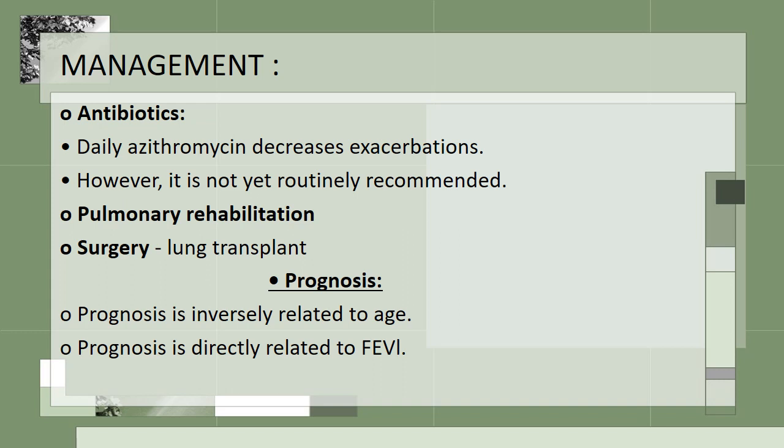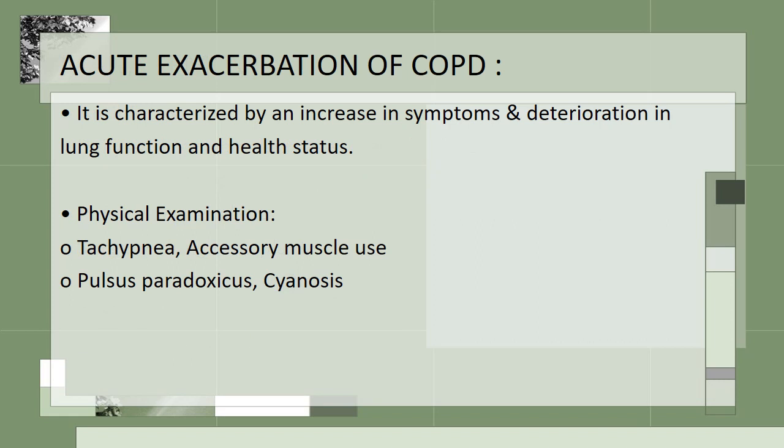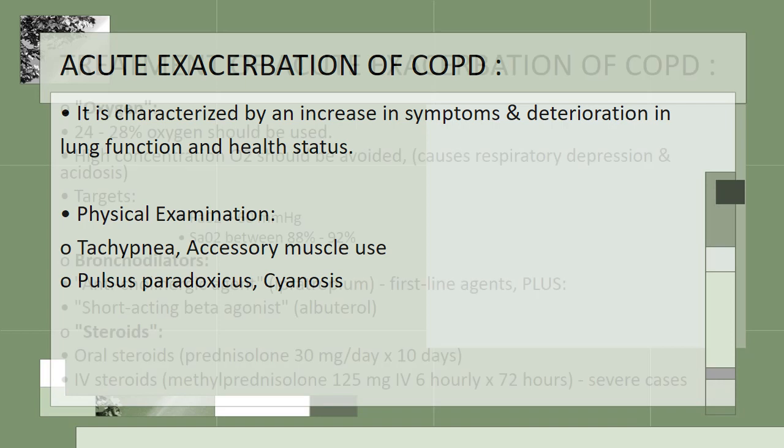Prognosis is inversely related to age. So the greater the age, the worse is the prognosis. And prognosis is directly related to FEV1. So the higher the FEV1, the better the survival. Acute exacerbation of COPD is characterized by an increase in symptoms and deterioration in lung function and health status. The physical examination will reveal tachypnea, accessory muscle use for respiration, pulsus paradoxus, and cyanosis. So pulsus paradoxus is a fall in systolic blood pressure of more than 10 mm of mercury during inspiration, and it will occur in acute exacerbation of COPD.